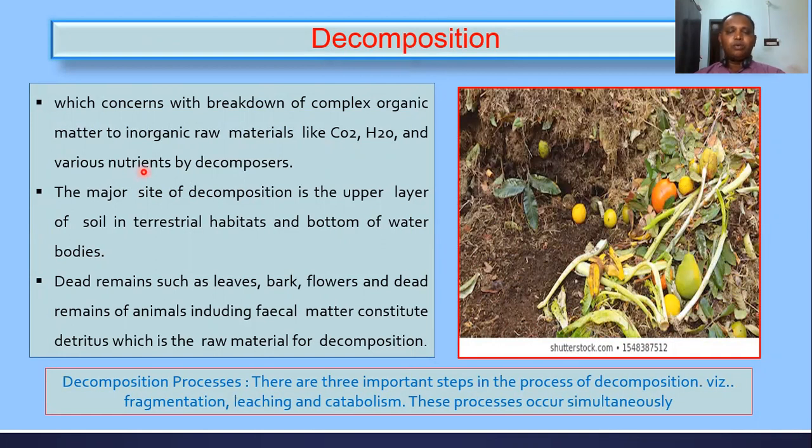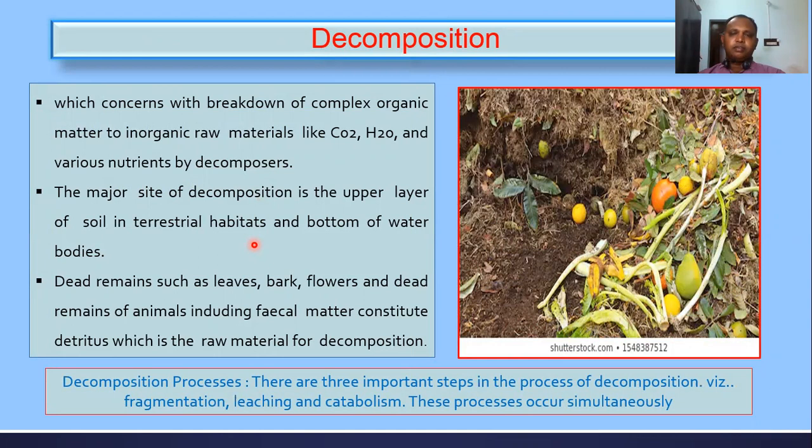And who will carry out this particular decomposition? A group of organisms, which together you can call decomposers, right? Now, the main site of decomposition is where exactly in the ecosystem the decomposition will take place.